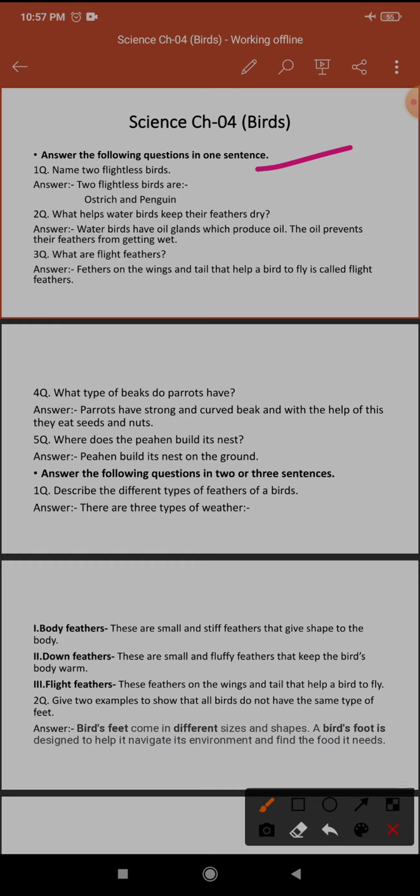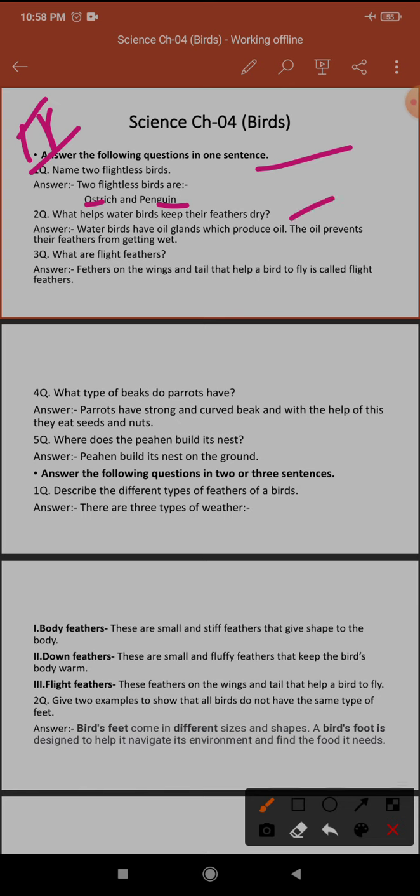What is the first question? Name 2 flightless birds, birds that can't fly. The two flightless birds are ostrich and penguin. Learn the spelling also: OSTRICH, and the spelling of penguin, PENGUIN. So these are the birds.